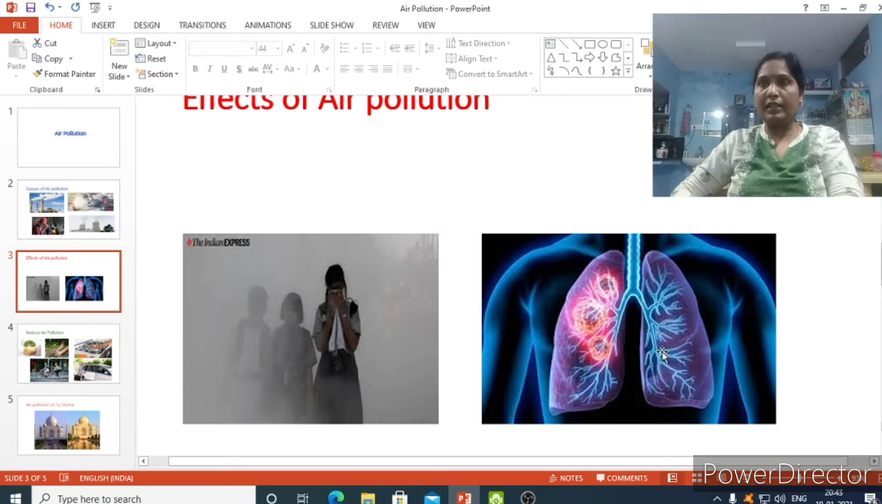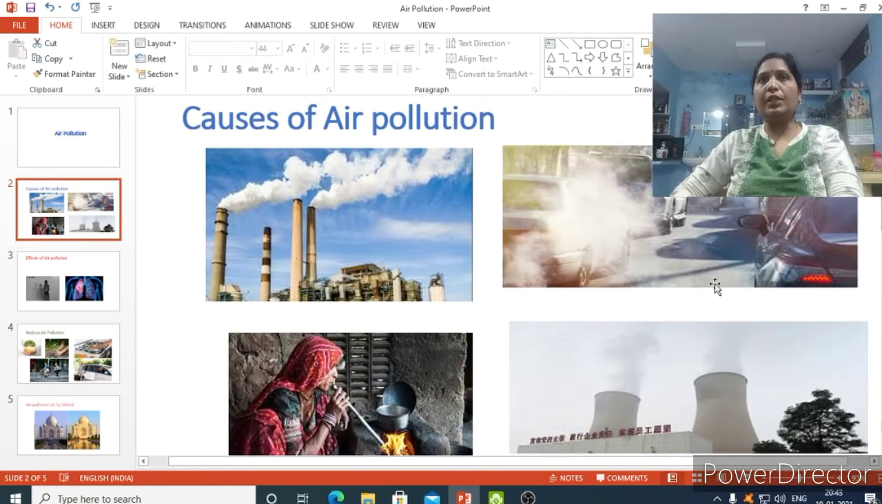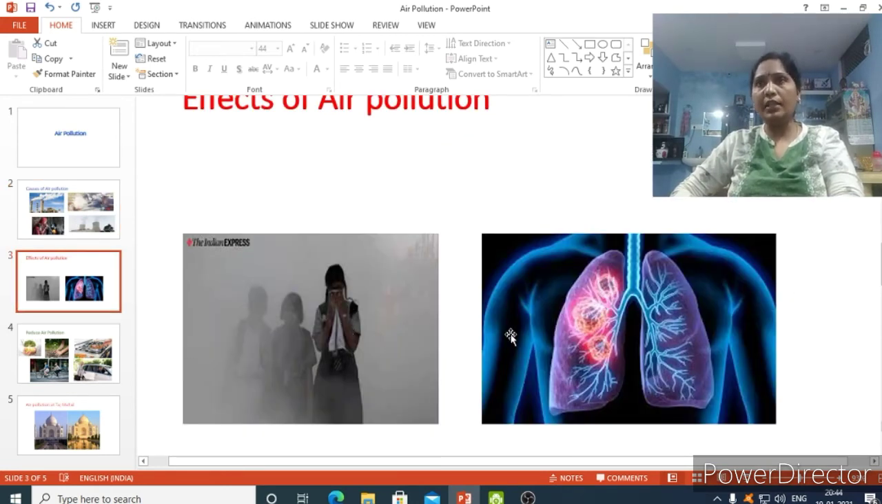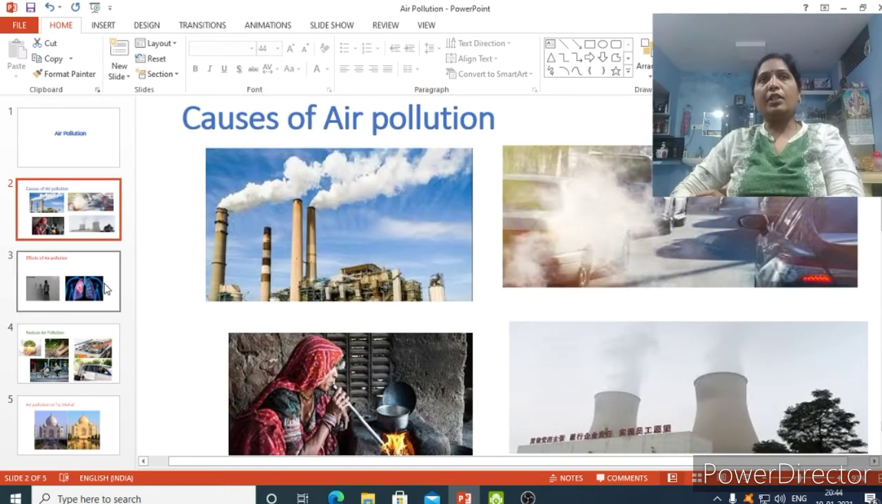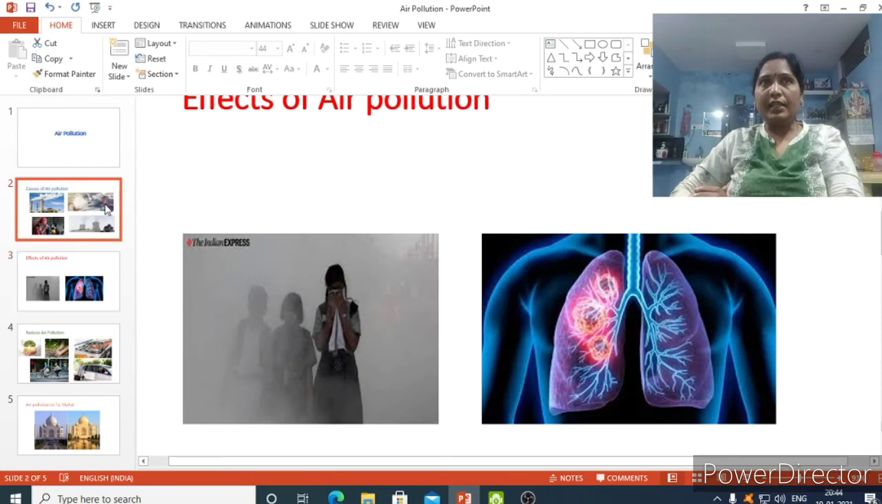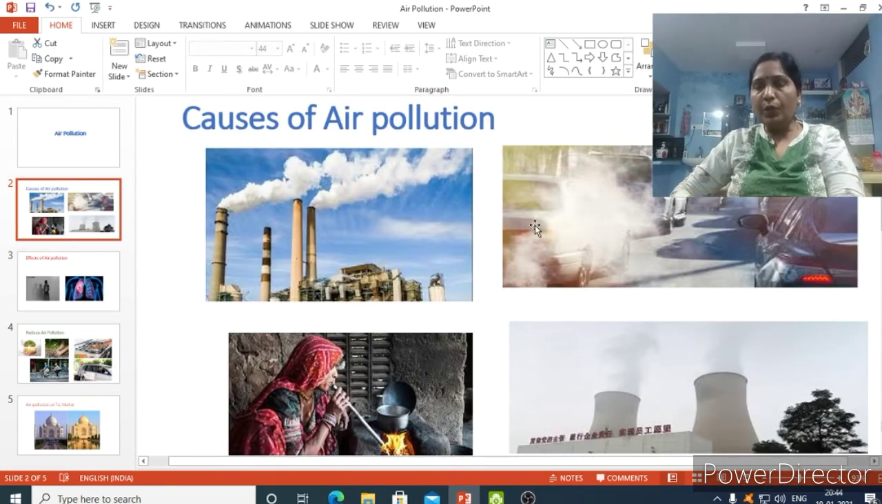You are seeing the picture. These are our lungs, and lung related health problems will occur, like asthma. People cannot breathe properly, and severe heart attacks will come due to the pollution. People are getting cancers due to the pollution. So this increased amount of smoke is causing all these diseases. The pollutants are causing all these diseases.